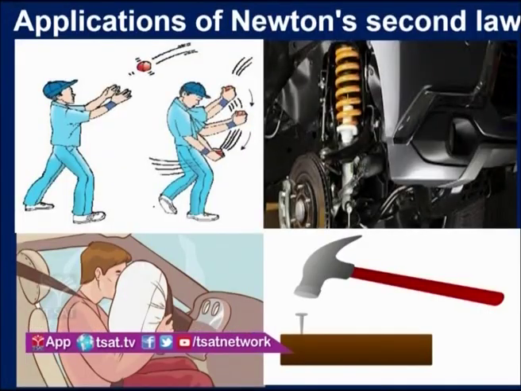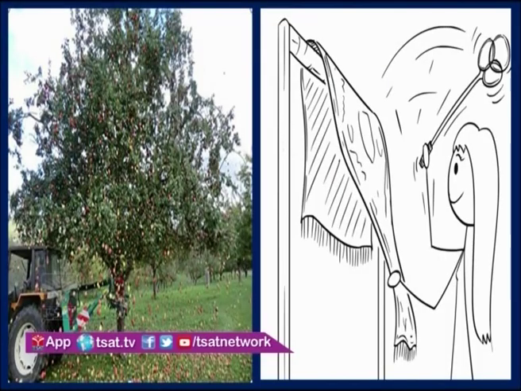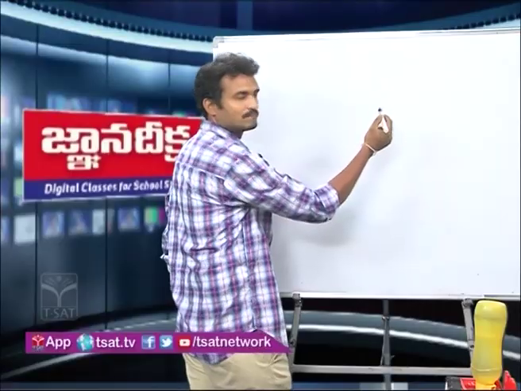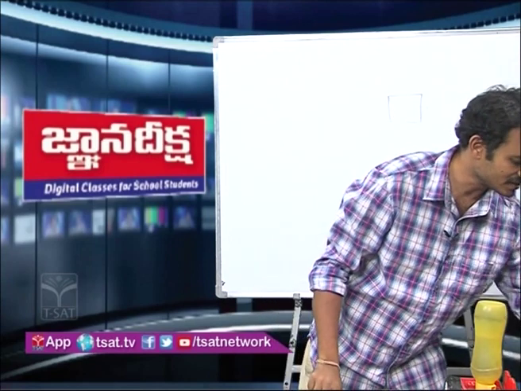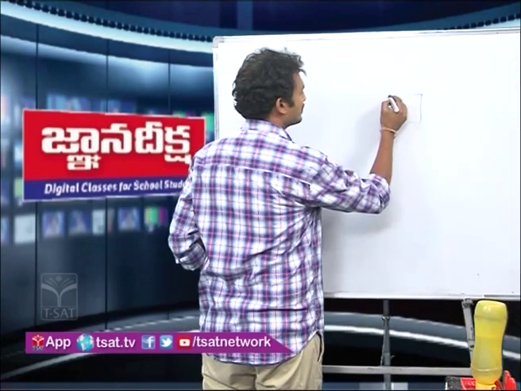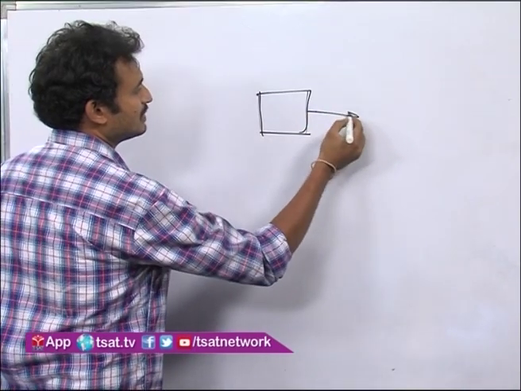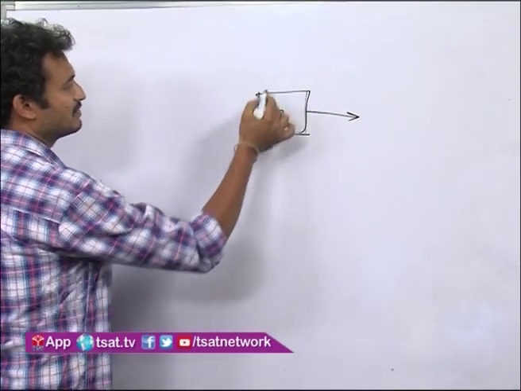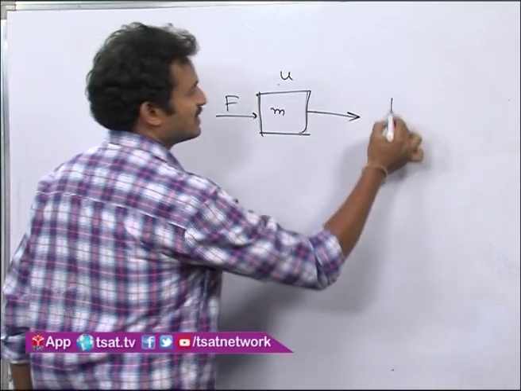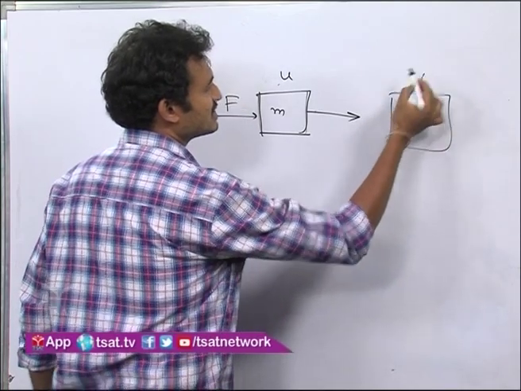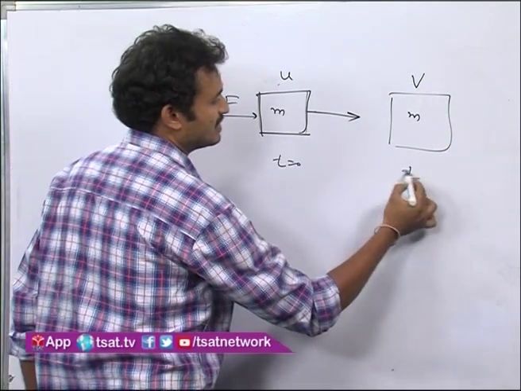Now coming to Newton's second law. So what is Newton's second law? If any force is acting on an object, then it will change the momentum of the object. For example, see this object of mass m, and it has some initial velocity u. If you apply some force, then what happens to its velocity? Its velocity changes to v in some time t, let it be.